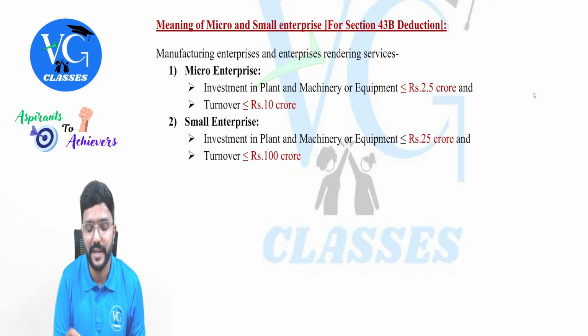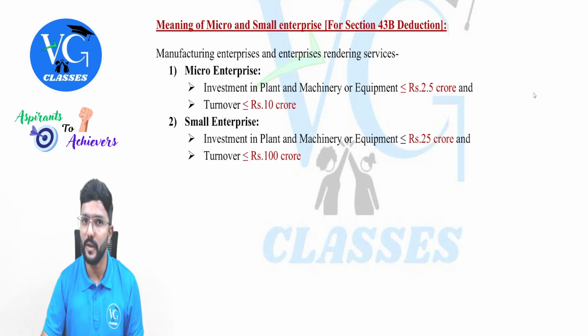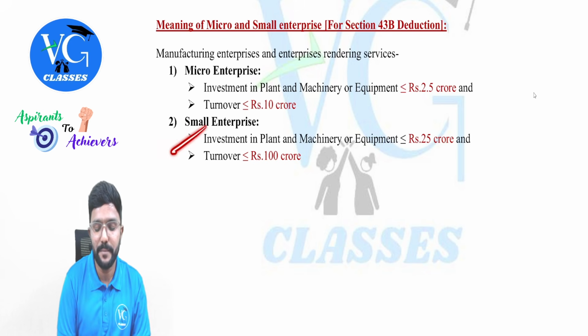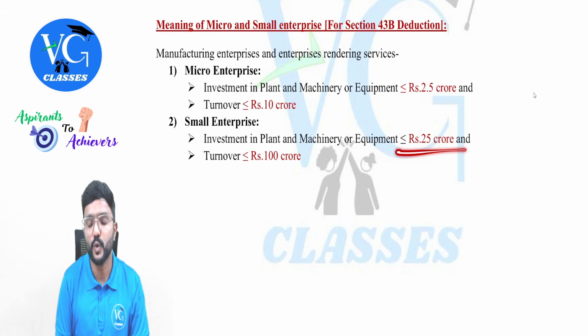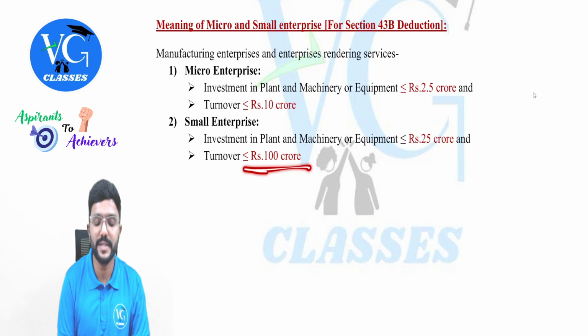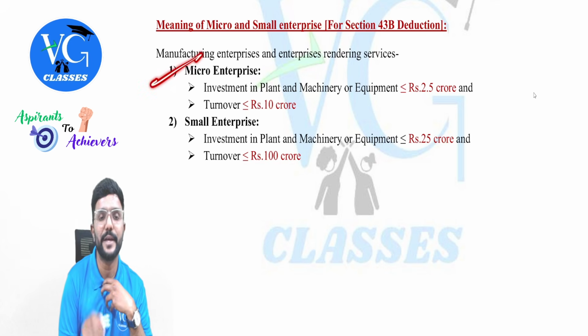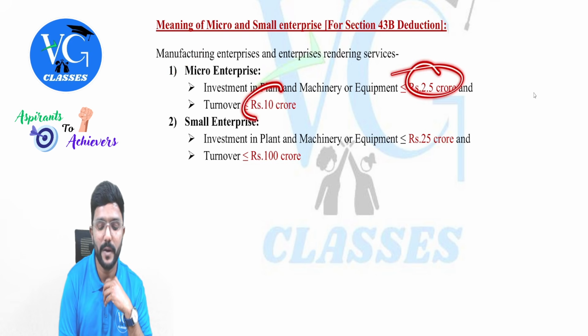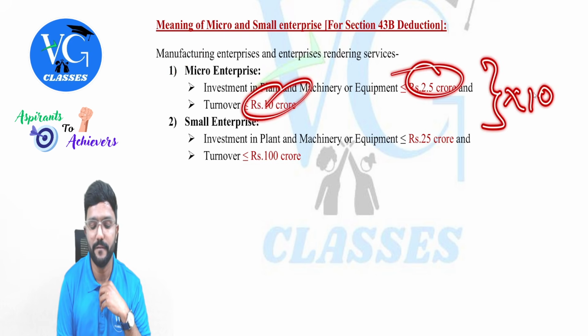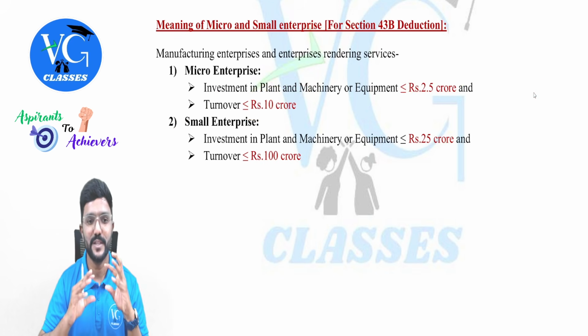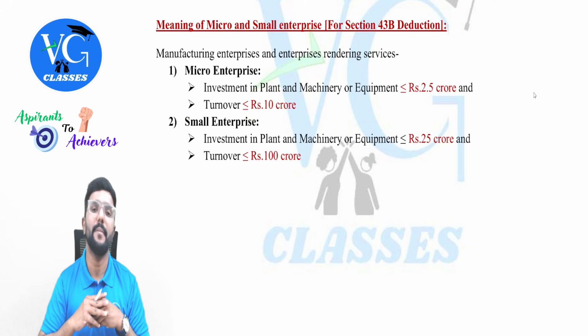And guys, please be careful, both the conditions have to be satisfied because in between there is 'and'. Got it? Yes. Then sir, what is a small enterprise? Investment in plant and machinery or equipment is up to 25 crore and turnover is up to 100 crore. Guys, what I would suggest is remember the micro enterprise limits, and multiplied by 10 will be the small enterprise limits. So small enterprise is 10x of micro, guys. Is that clear? Yes, sir.